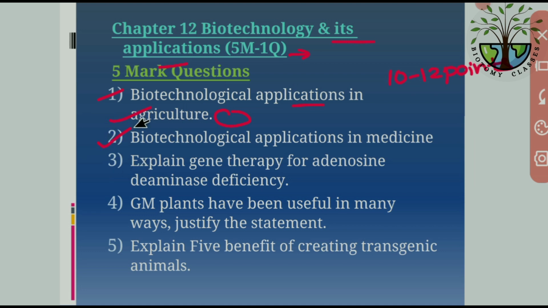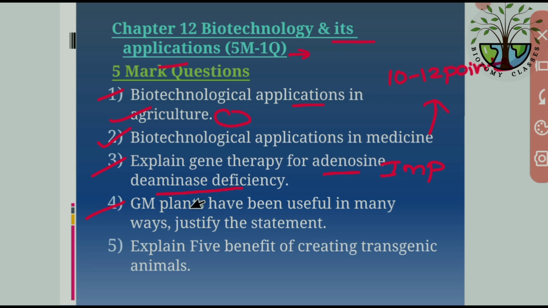Next one, biotechnological applications in medicine, just 10 to 12 points. Explain the gene therapy for adenosine deaminase deficiency. This is also important, because sometimes they ask this question in the 5 marks. You have to write at least 8 to 10 points.